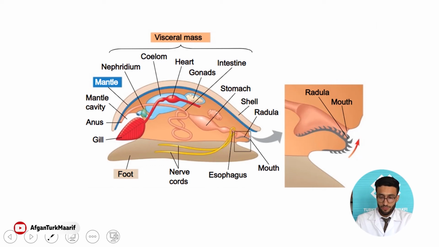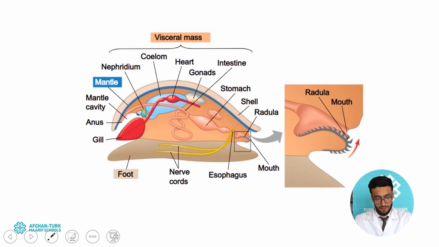About other parts, for example the reproductive system, they possess gonads which produce sex cells in order to carry out reproduction.